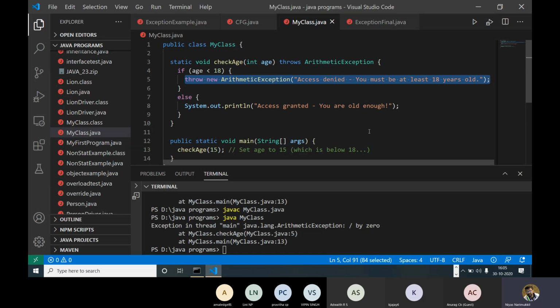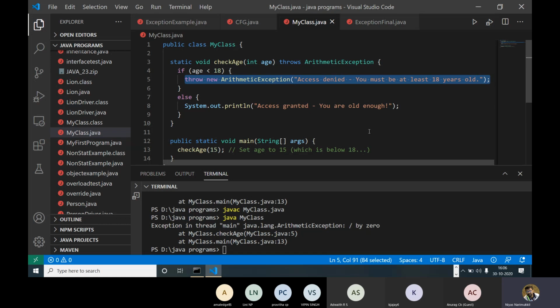You can also create your own exception class, but in common situations there is no need to create our own exception, because the majority of exceptions are already predefined, like arithmetic and array bound exceptions. If you want, you can create your own exception by extending the Exception class.